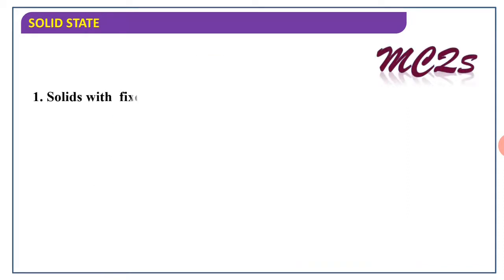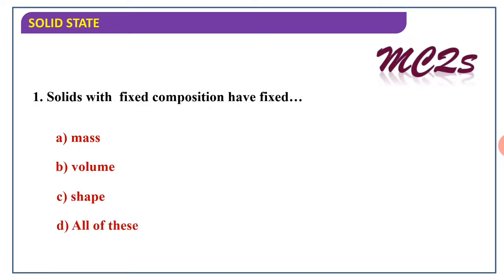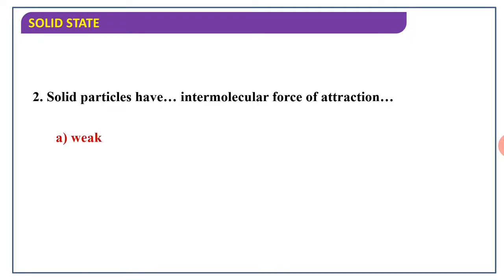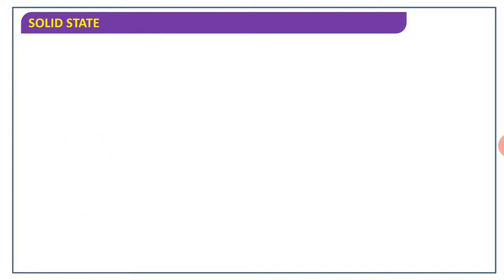Then we have to solve the MCQ on the basis of that. A solid with fixed composition has fixed mass, volume, shape, or all of these. Then you have to choose all of these, meaning the solid has fixed mass, volume and shape. The next one: the solid particle has dot dot dot intermolecular force of attraction: weak, strong, moderate or zero. Then we see that in the solid there is a strong intermolecular force of attraction.